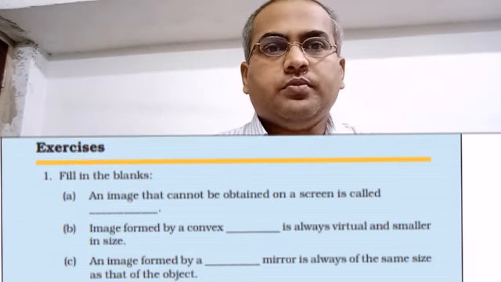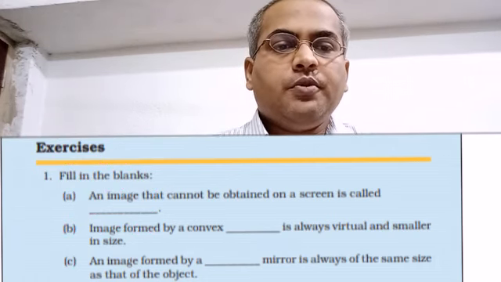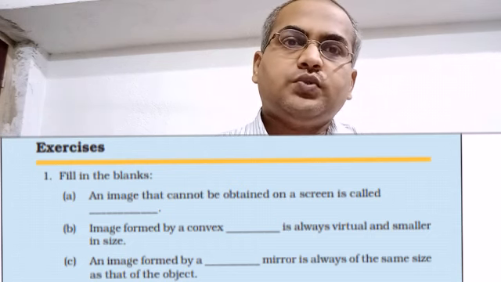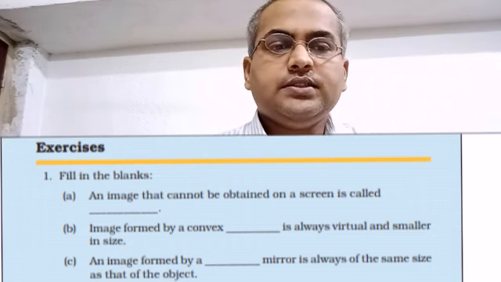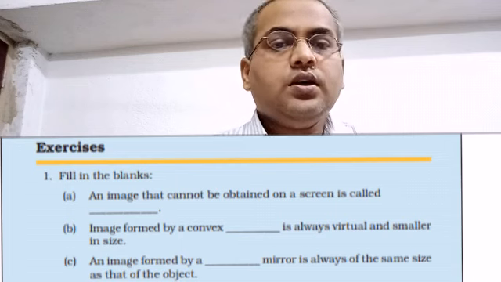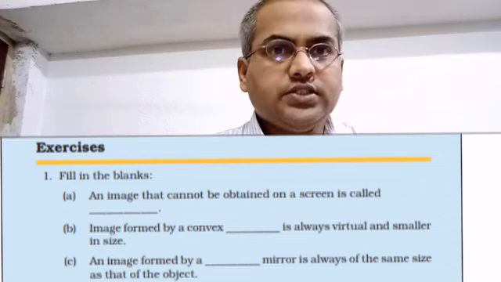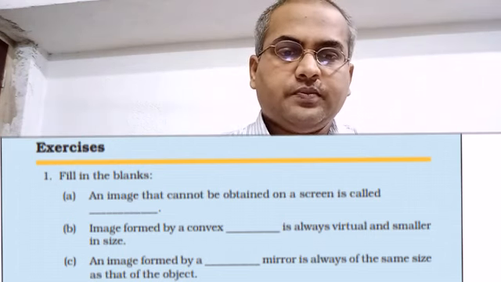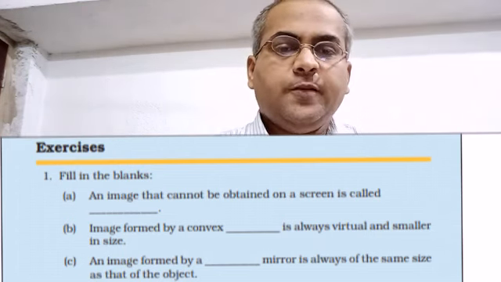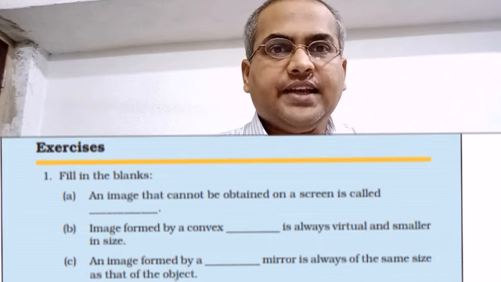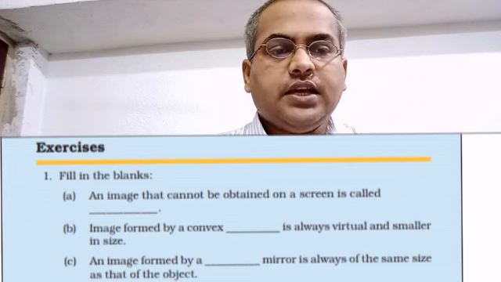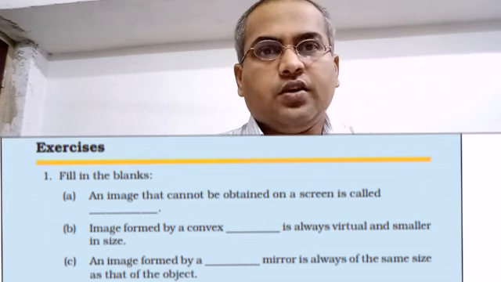Then comes question number B. Image formed by a convex mirror is always virtual and smaller in size. Now comes question number C. An image formed by a dash mirror, that is plane mirror, is always of the same size as that of the object.